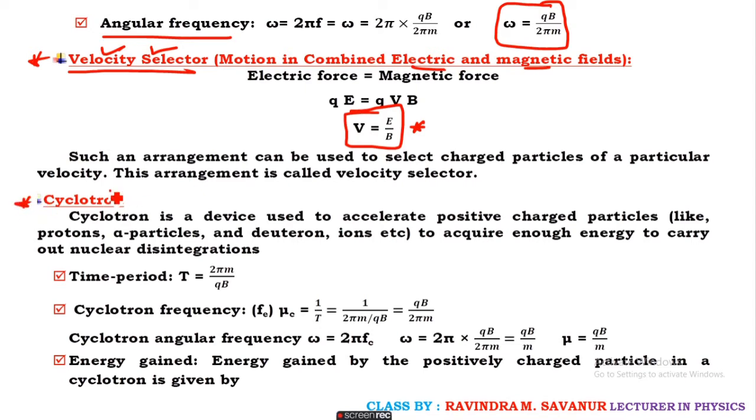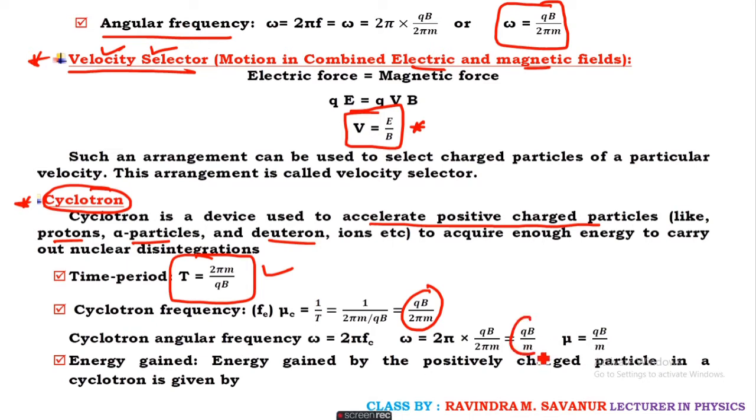After this we come across a very important device called the cyclotron. What is a cyclotron? It is a device used to accelerate charged particles, and examples are protons, alpha particles and deuterons. Similarly here also, the theory of the cyclotron involves circular motion of the charged particle. Hence the time period is 2 pi m upon q B. Cyclotron frequency is q B upon 2 pi m, and cyclotron angular frequency is given by q B upon m.